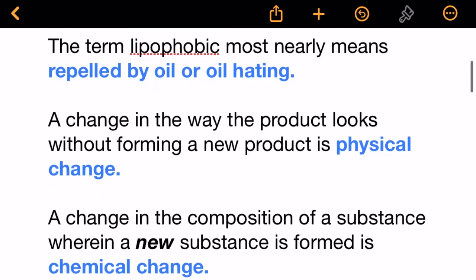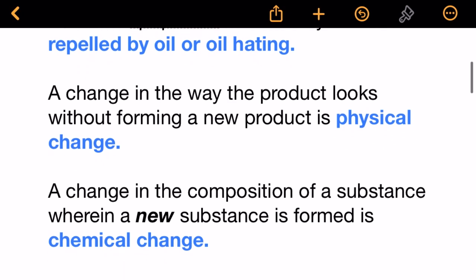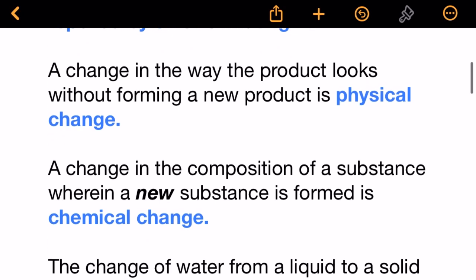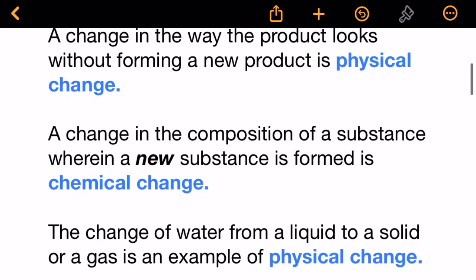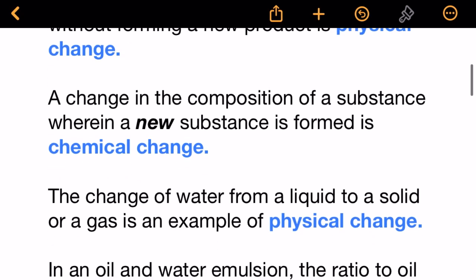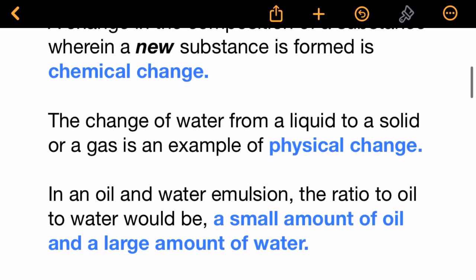A change in the way the product looks without forming a new product is physical change. A change in the composition of a substance wherein a new substance is formed is chemical change. The change of water from a liquid to a solid or a gas is an example of physical change.